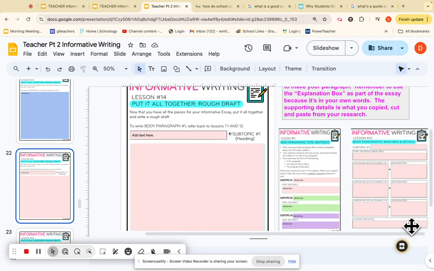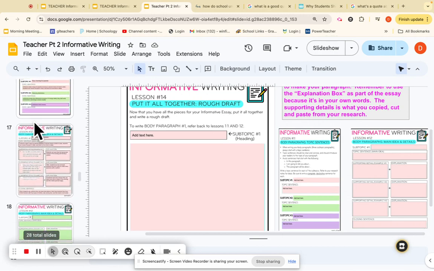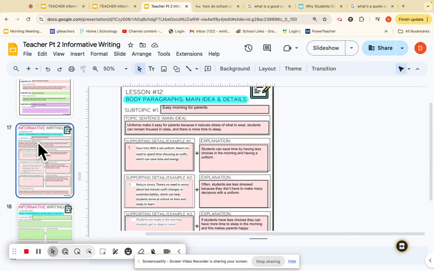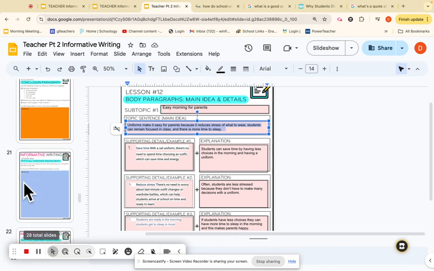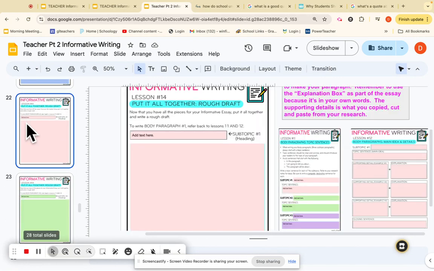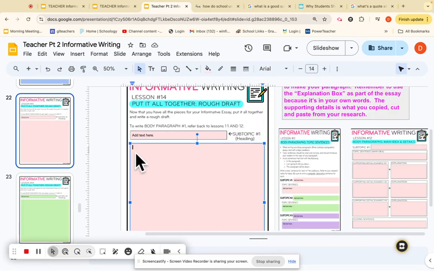Please watch as I do that, because what I did was I took this information over here that I got from the internet, and then I put it in my own words. So I'm going to go back up here, and there it is right there. I'm going to copy that topic sentence, highlight it, Control C, come down here, and I'm going to paste it.